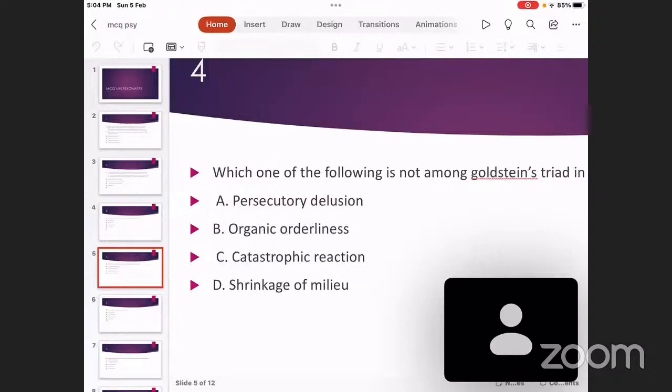Second is catastrophic reaction. Catastrophic reaction is sudden anger outburst, sudden explosive outbursts, which are shown by people with dementia. Especially if you have a demented person at house, most of the relatives have this habit of checking his memory intermittently. When a neighbor is coming or a relative is visiting, you will ask the demented person, do you know who this is? And if the person nods in acknowledgement, then you will ask the next question, then please tell me his name. If you know his name, please tell me his name.